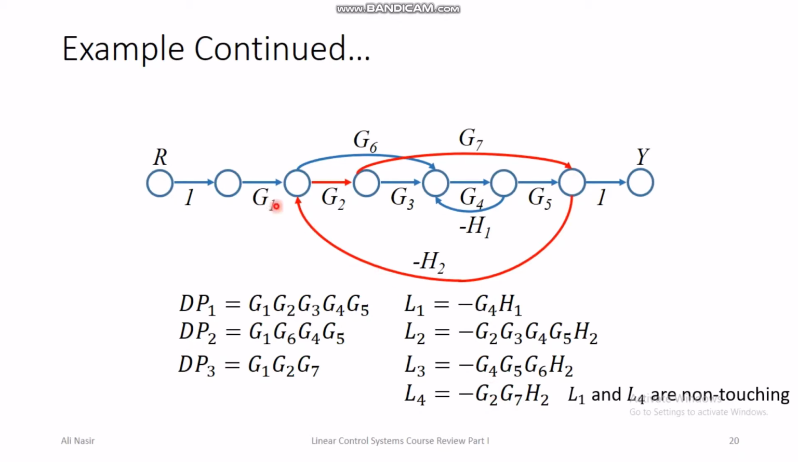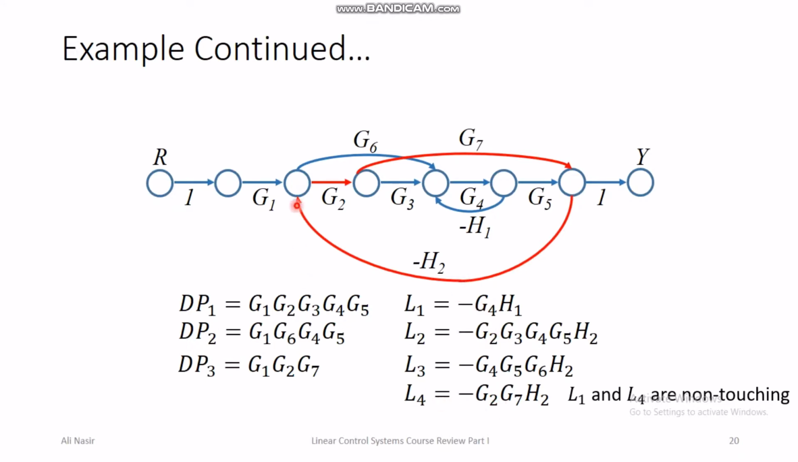So you can see that if I put numbers into these nodes, this is node number 1, node 2, node 3, node 4, node 5, node 6, node 7 and node 8. So there are 8 nodes in this graph, and the decision of whether a loop is touching with respect to another loop or not, we make that decision based on common nodes. If there is even one node common in both the loops, then we say that the loops are touching with respect to each other.